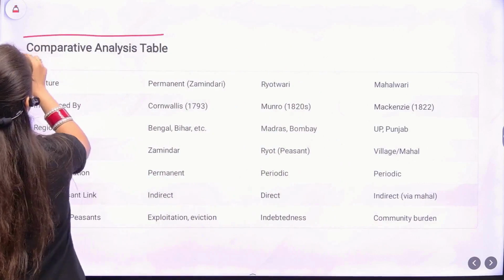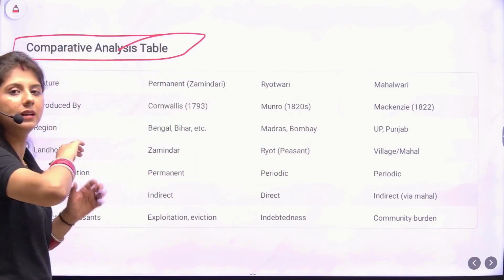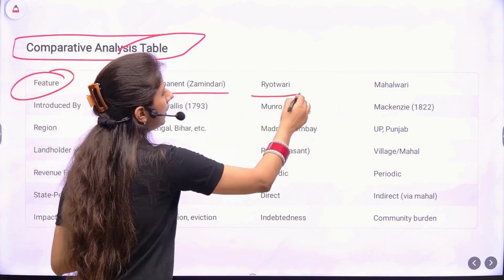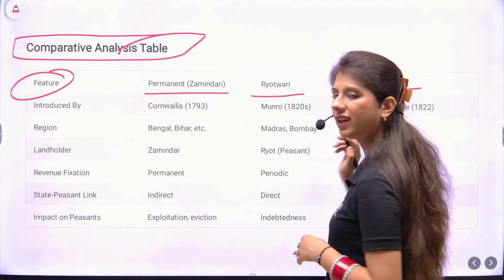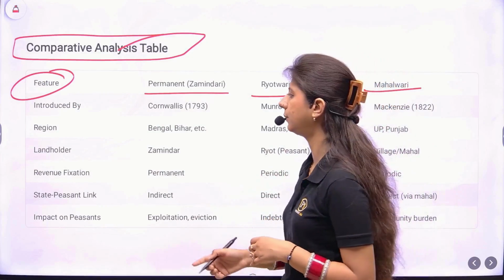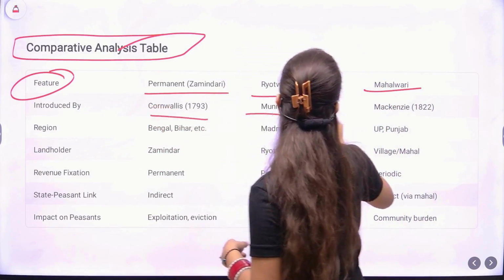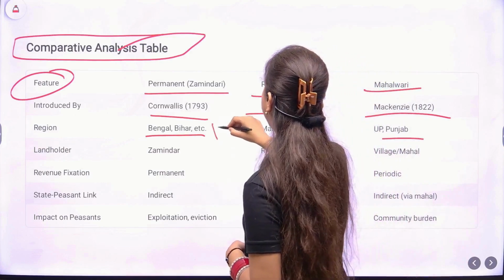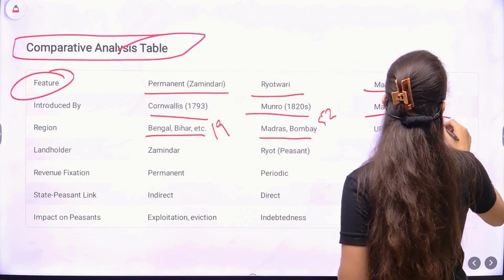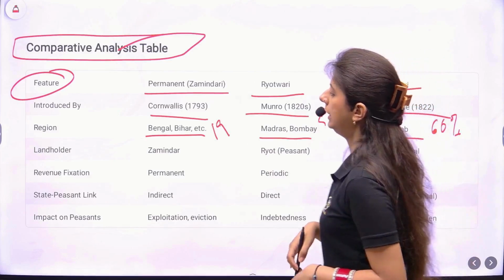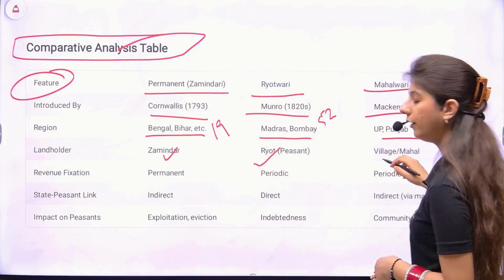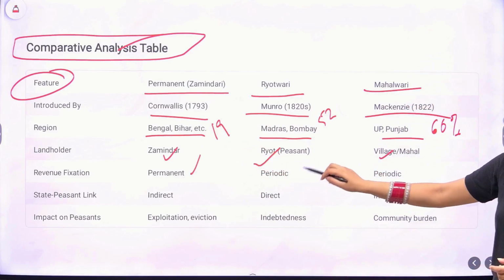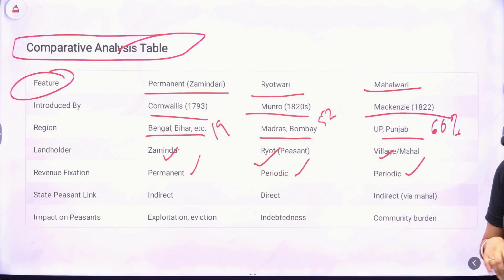How are you going to learn all these points? By a comparative table. You will write all the parameters: the Permanent, Rayotwadi and Mehelwadi. This will help you in quick revision and in better memorizing of the facts as well. So you'll write introduced by Cornwallis, Munro and Mackenzie. Regions are very important. The percentage, for example, 19% here, 52% here and 66% was Mehelwadi. Landowner: Zamindar, Rayot and village, that is Mehel. Revenue fixation was permanent under the Zamindari system, periodic under the Rayotwadi and periodic in the Mehelwadi as well.